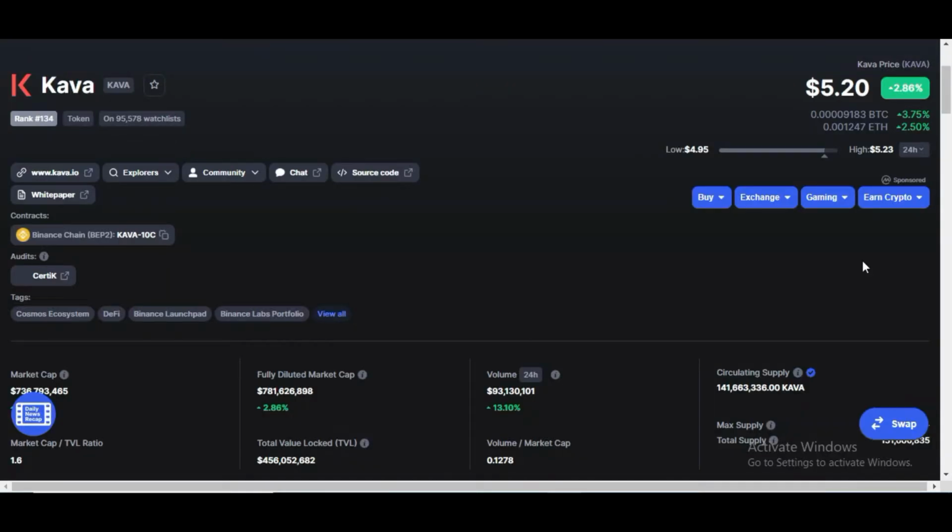Welcome guys. Let's do Kava Coin technical analysis and price prediction for this bull run.